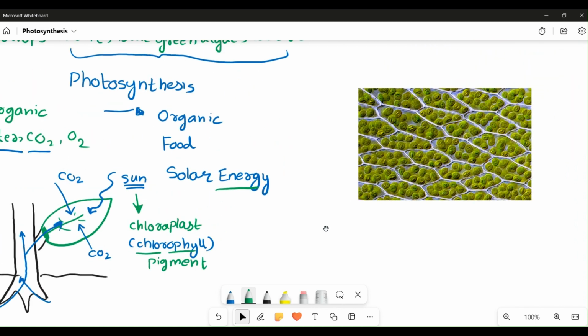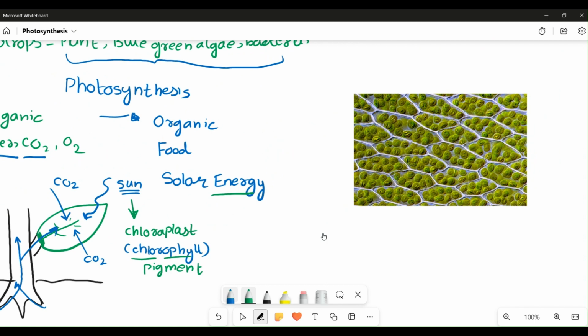Now, over here I have a diagram of the general structure of a leaf in which you can see various cells. You can see this cell, which has countless green structures. These green structures are essentially the chloroplasts.